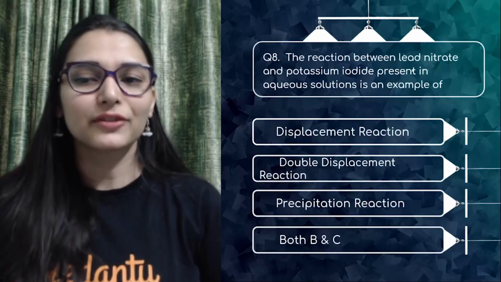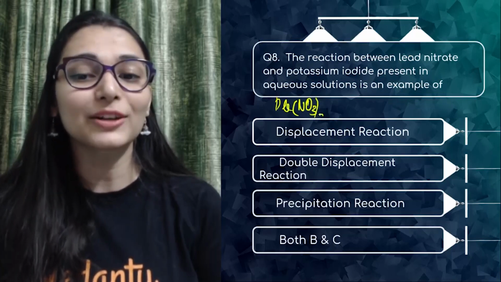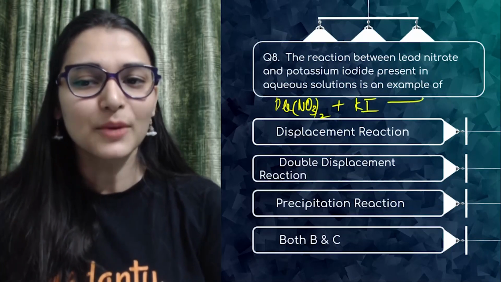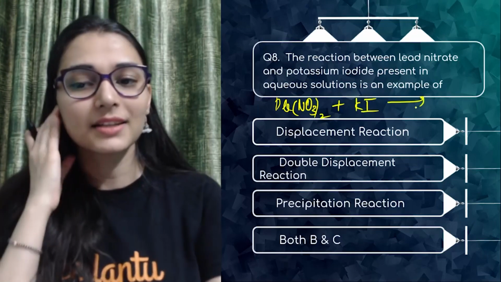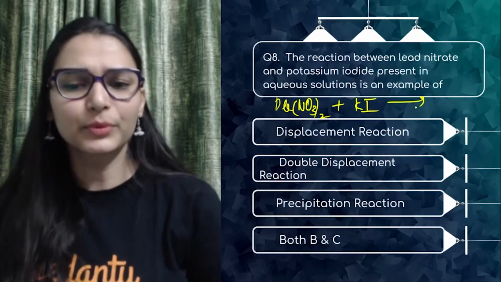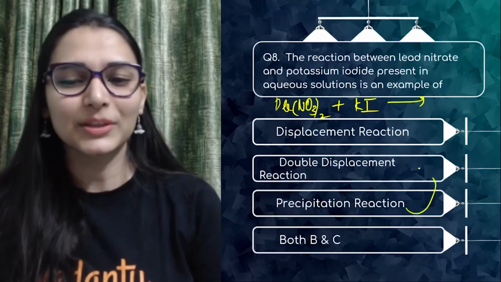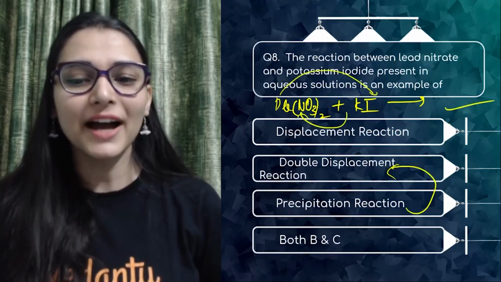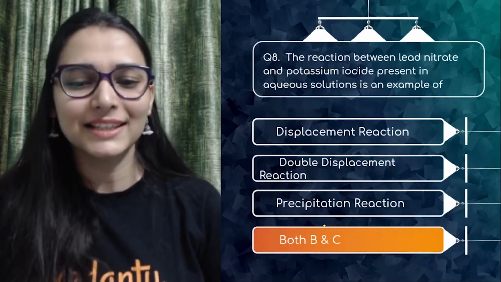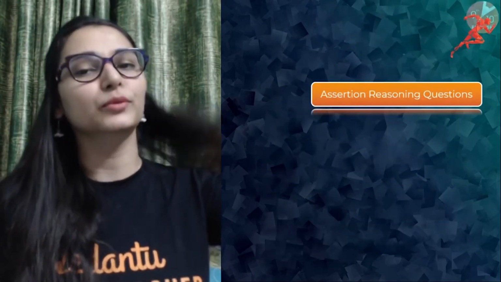The next one, the reaction between lead nitrate and potassium iodide. How many times have you seen this reaction? Present in an aqueous solution, it is an example of a displacement reaction, double displacement, precipitation, both B and C. So you know precipitation reactions are a type of double displacement reaction. That is what happens, exchange of ions among the reactants. So both B and C would be correct. So these were the 8 questions from normal MCQs.